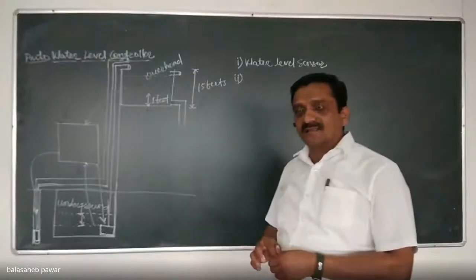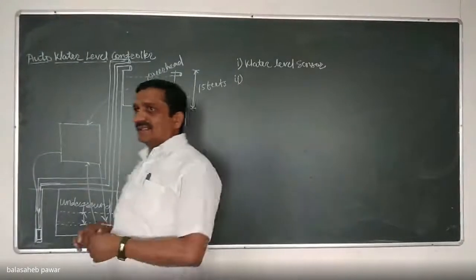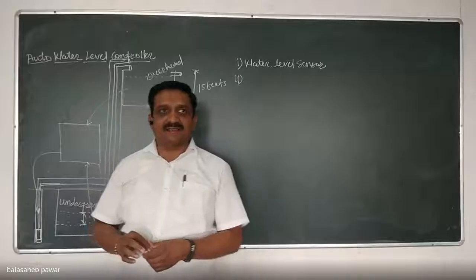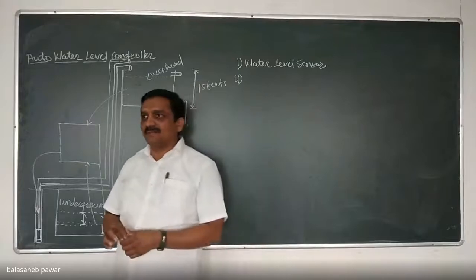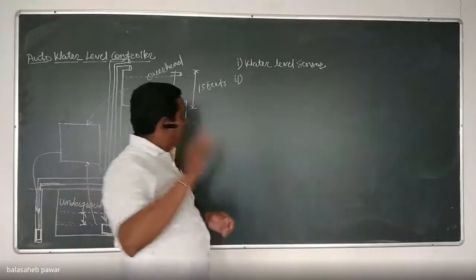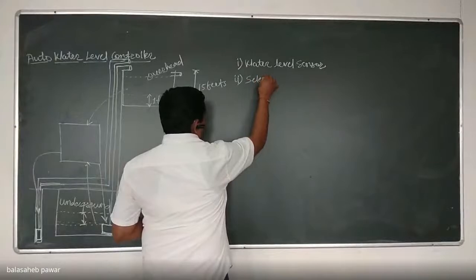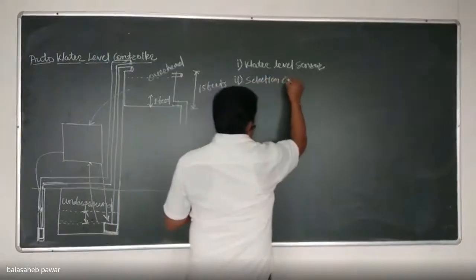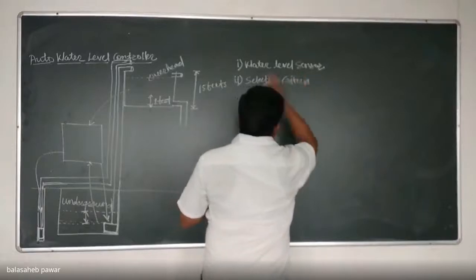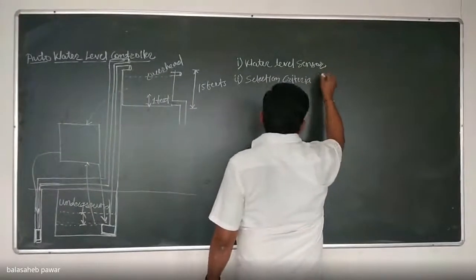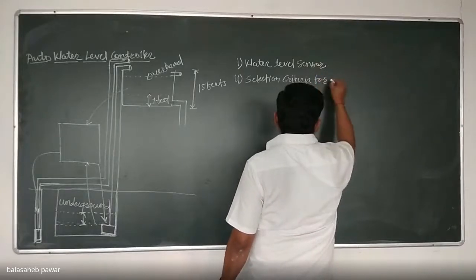Which microcontroller is there in your syllabus? 8051. I think it is only at the introductory level, no? Sorry, PIC is there. PIC is not there, sir, in the next units for now, it is 8051. 8085. Okay, means your first unit is based on 8051, 8085. Okay, we'll see that. That is the selection criteria of microcontroller. If it is possible to design and develop by using 8051, you can; otherwise you have to go for PIC.